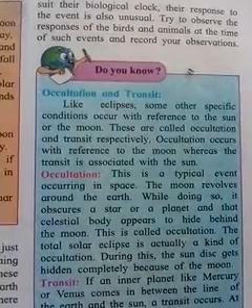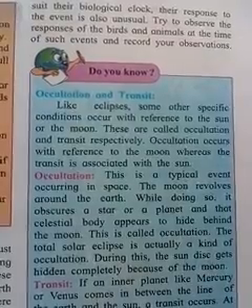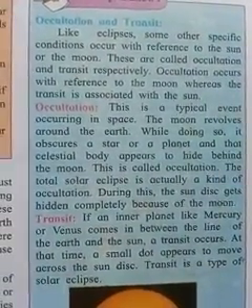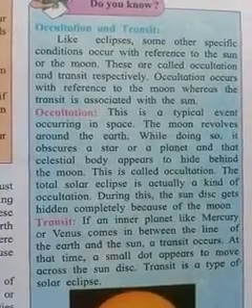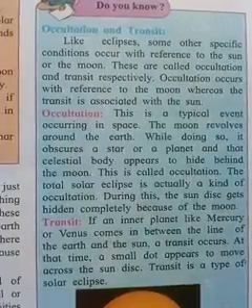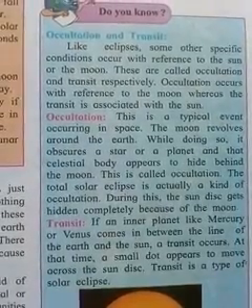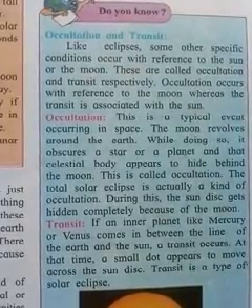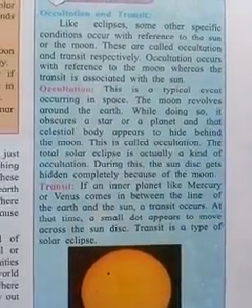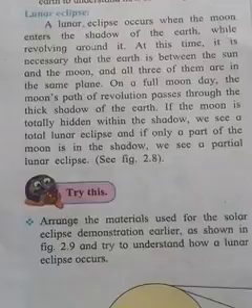The total solar eclipse is actually a kind of occultation, during which the sun's disk gets hidden completely because of the moon. Transit: if an inner planet like Mercury or Venus comes in between the earth and the sun, a transit occurs. At that time a small dot appears to move across the sun's disk. Transit is a type of solar eclipse.